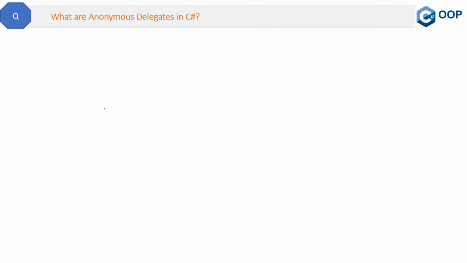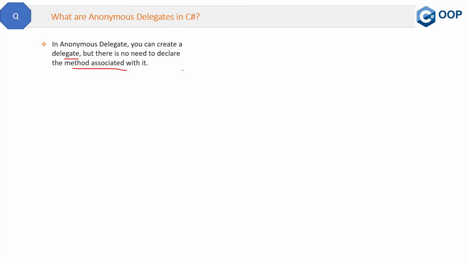Here is one more question about delegates. The question is, what are anonymous delegates in C#? See the definition here. In anonymous delegates, you can create a delegate, but there is no need to declare the method associated with it. So there will be no concrete method in the case of the anonymous method.